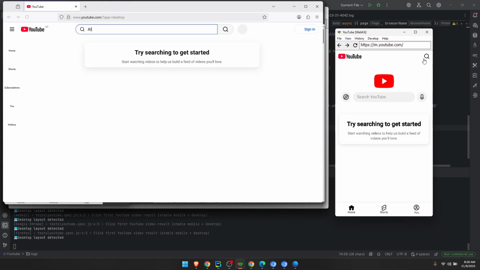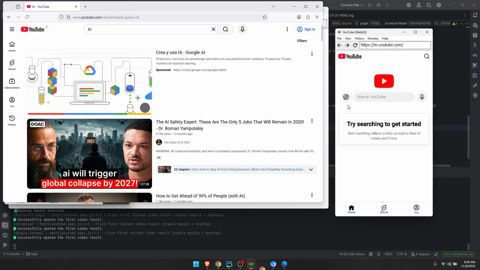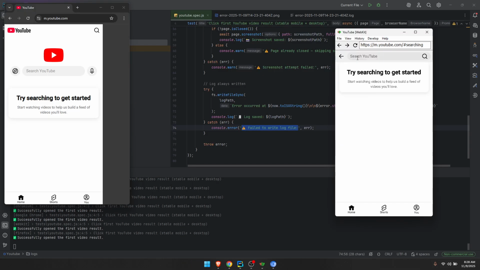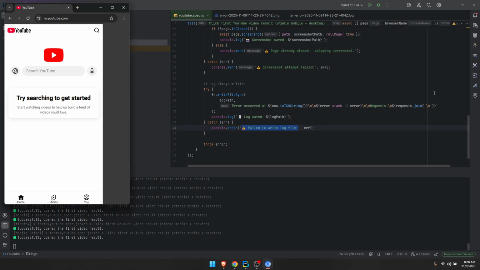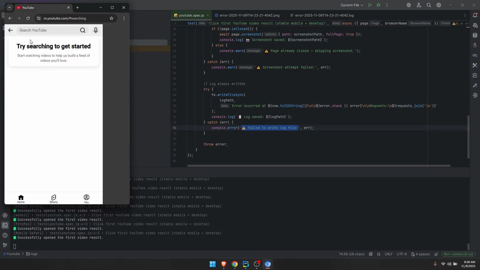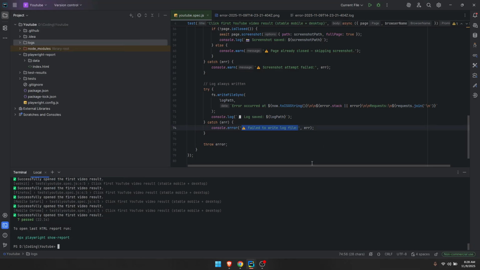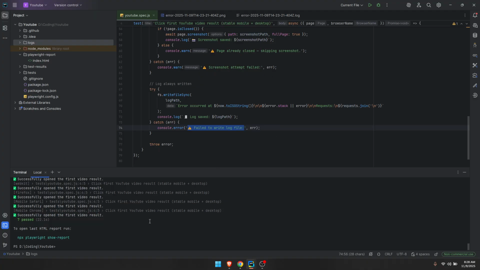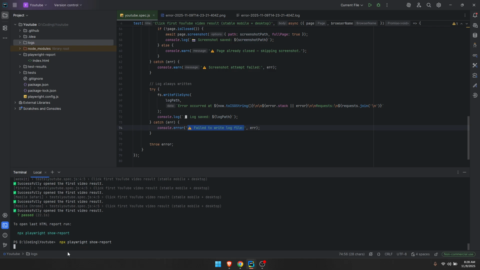And on the mobile device, my work is easy because what we can do is pretty much just click on the search, and this will be able to work. As you can see, we just need to add a new click, and this is going to make the test able to work on mobile. But I just wanted to show you the error cases too, so that's why I left those errors in this Playwright test, and we can run npx playwright show-report to see that everything is working.